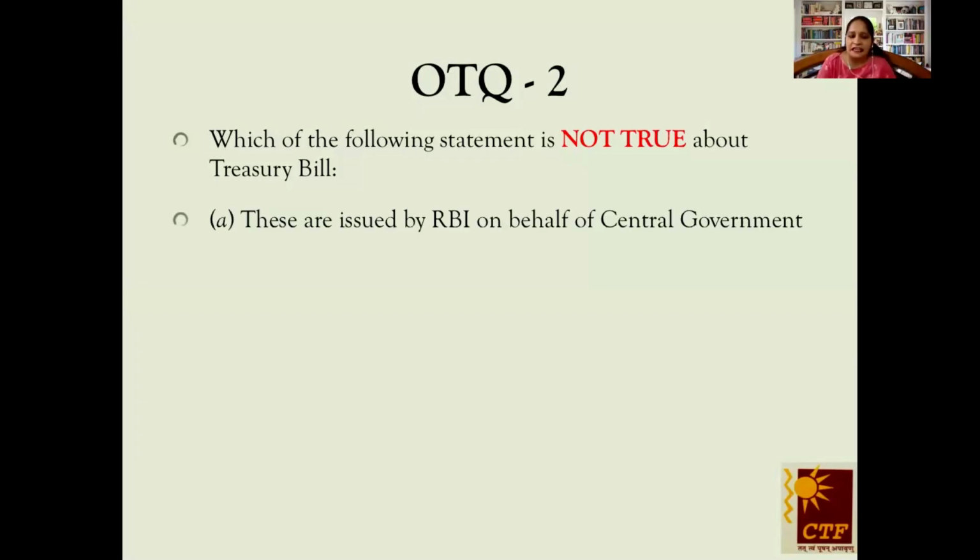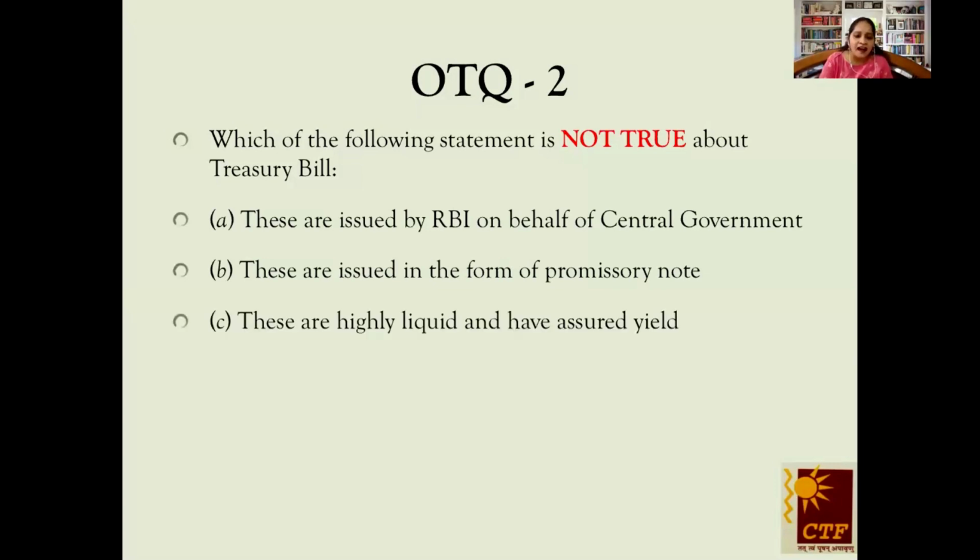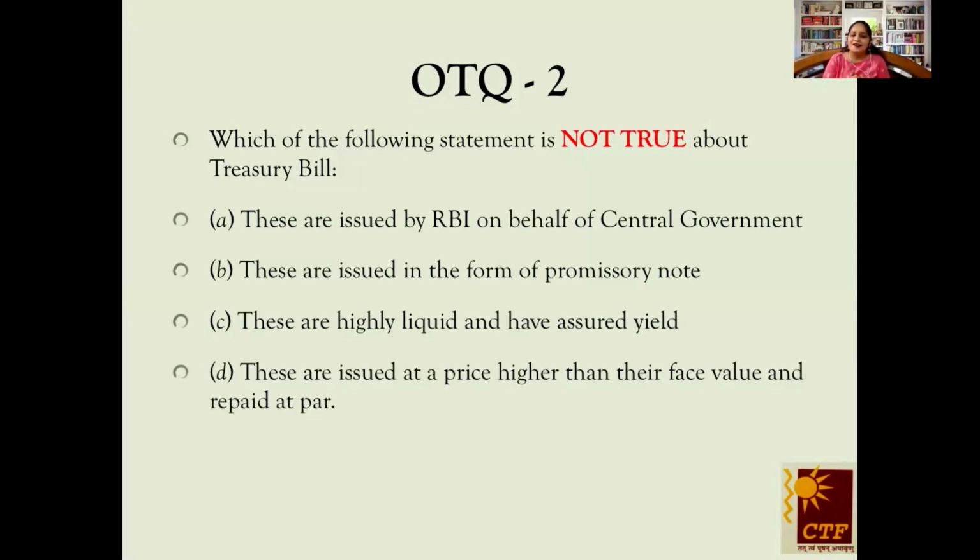First one, these are issued by RBI on behalf of central government. These are issued in the form of promissory notes. These are highly liquid and have a short yield. And these are issued at a price higher than their face value and repaid at par. Students, come on, you can answer it as A, B, C, or D.